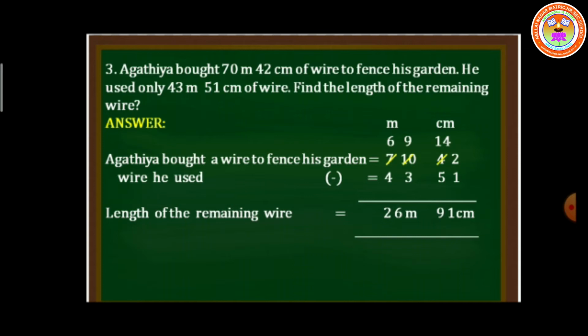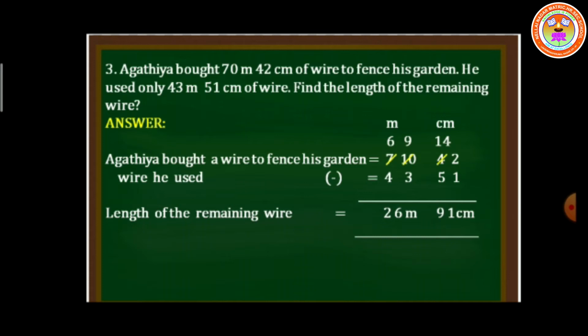Then see, on the centimeter side, 2 minus 1 is 1. Then 4 minus 5, we can't do subtraction. So do the borrowing. What is the previous number? The previous number is 0. So we can't do it. So again go with the previous number, it is 7. What is the number before 7? 6. Now 0 has become 10. Now what is the number before 10? 9.